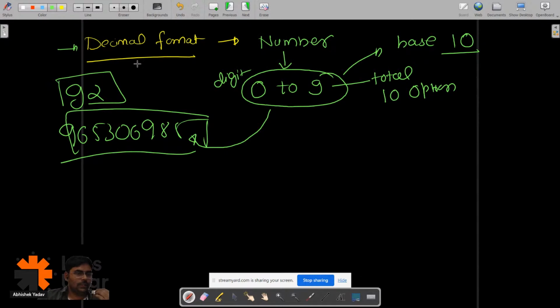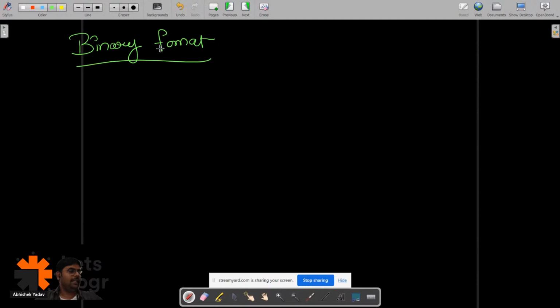Okay. So decimal format number is clear, right? Now let's move to the binary format number. Guys, what is this binary format number? Basically our actual data is in decimal format, and that data gets converted to the binary format, and that binary format data gets stored inside the computer memory.